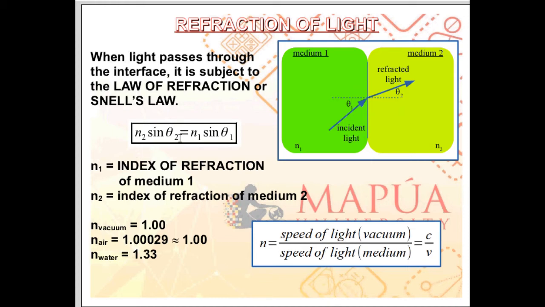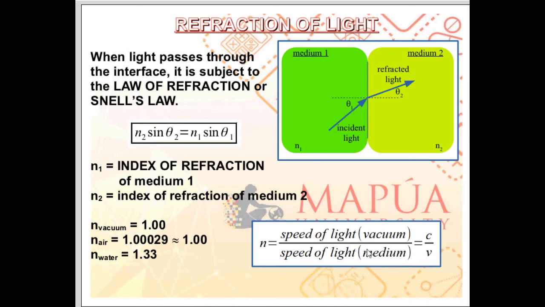N2 sine theta 2 is equal to N1 sine theta 1, where N1 is the index of refraction of medium 1 and N2 is the index of refraction of medium 2. The index of refraction is basically a property of the medium. Each medium will have a corresponding value of the index of refraction. So you have N1 and you have N2.